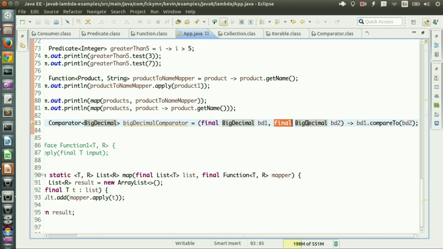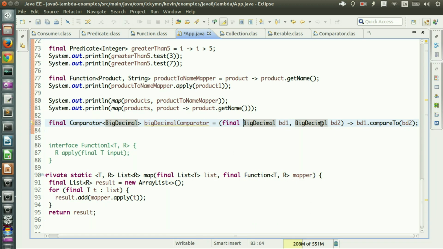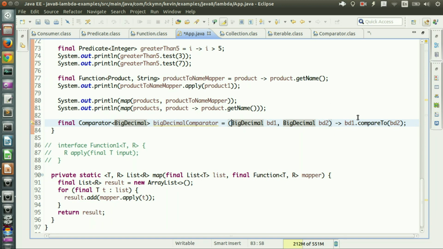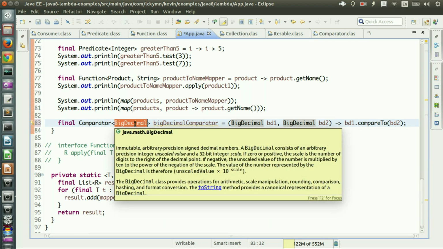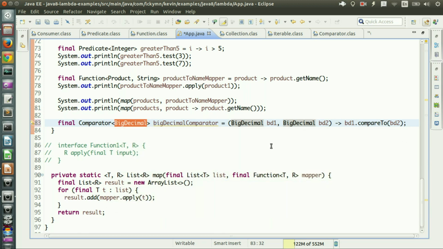Here it added final because my Eclipse did it, because immutability is better than mutability. But this is fine too. So once you specify the type, you have to specify the type of every single parameter, which is not good. As I said, you don't need to do that because I have type information here. You don't need to specify that again. In Java 8 the compiler is not that stupid anymore. It was a bit stupid in Java 7 and 6, before Java 8, but now it's not that stupid anymore. So you don't need to specify that.